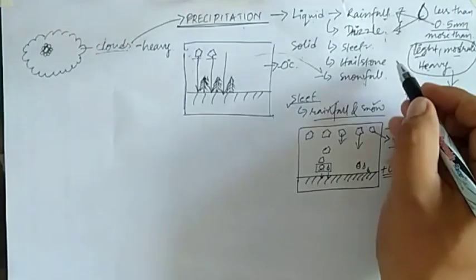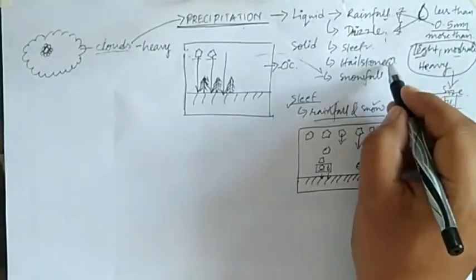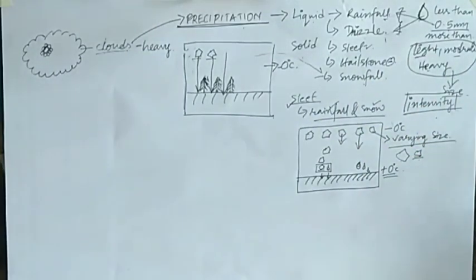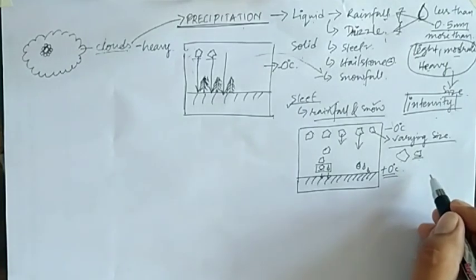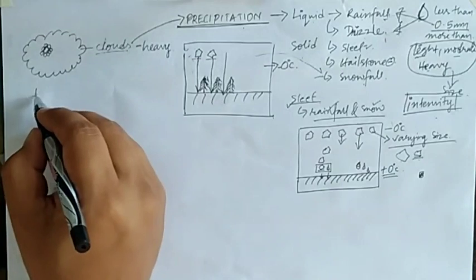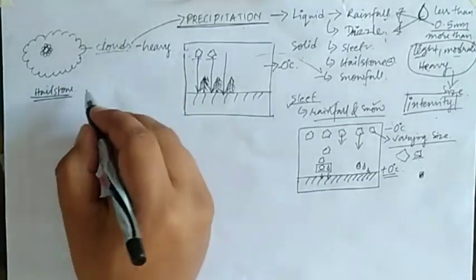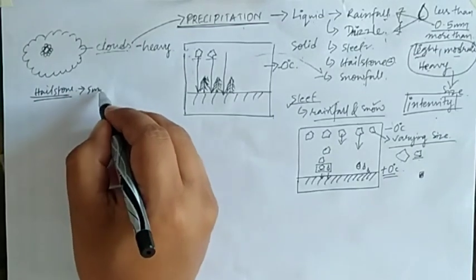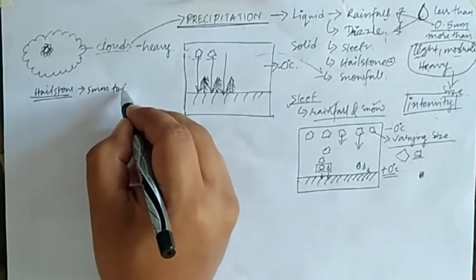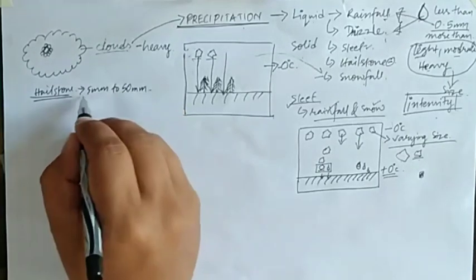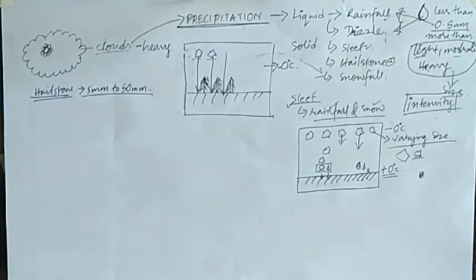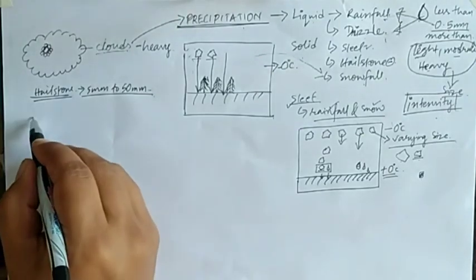Now the next is hailstones. We all know hailstones, we all have experience of them, isn't it? Hailstones differ from size to size. They may vary in size from 5 millimeter to 50 millimeter.